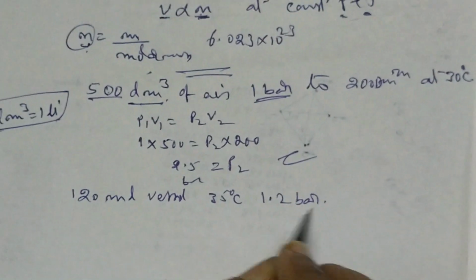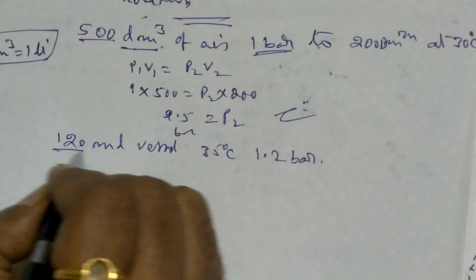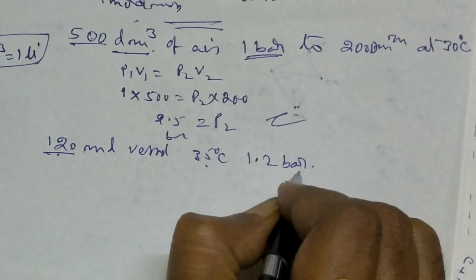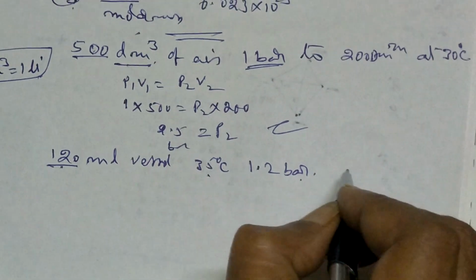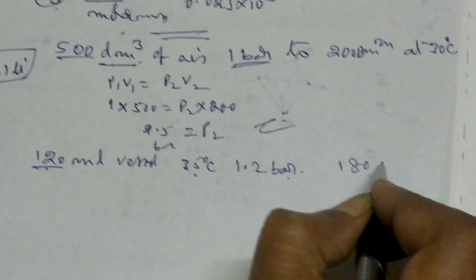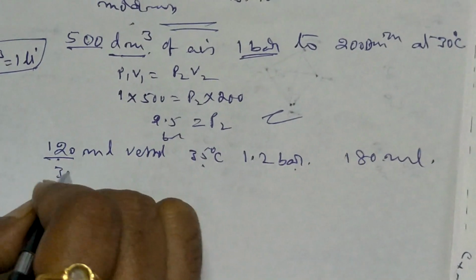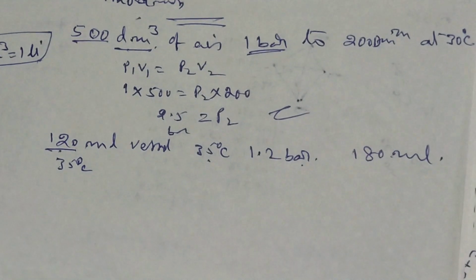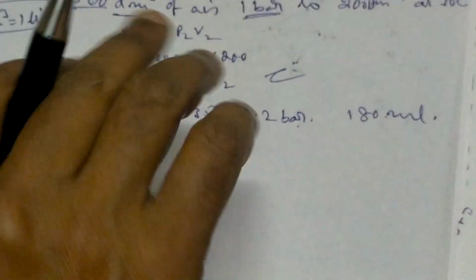The gas is transferred to another vessel whose capacity is 180 ml, also at 35 degrees centigrade. The confusion is that the vessel volume is given. Vessel volume is nothing but the gas volume. For a gas there is no fixed volume; whatever the vessel is, that is the volume.